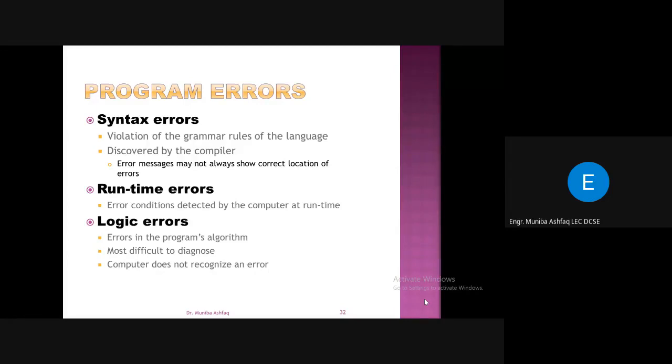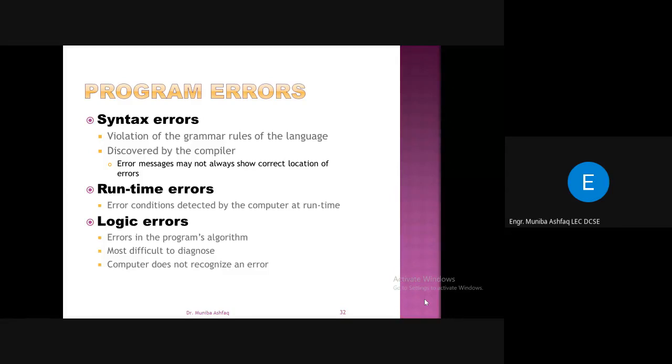But if there is some error in your logic, if your algorithm is not correct, if the sequence of instructions is not in a form that produces the proper result, it means the sequence you provided is creating some logical mistakes, right?